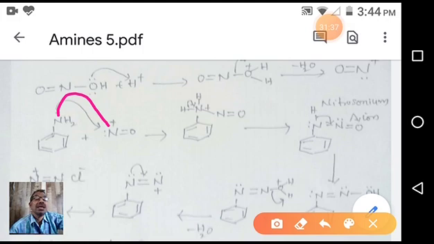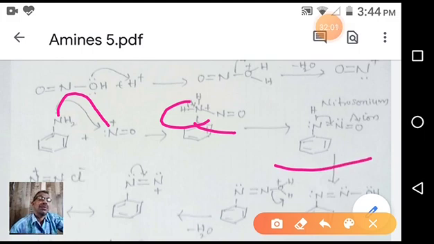Due to this, an N-N bond formation is taking place. Whenever nitrogen loses an electron pair, N gets a plus charge. So plus charge N is unstable due to higher electronegativity. It attracts the H bond pair from NH. Then due to this, it loses a proton, forming this type of structure.